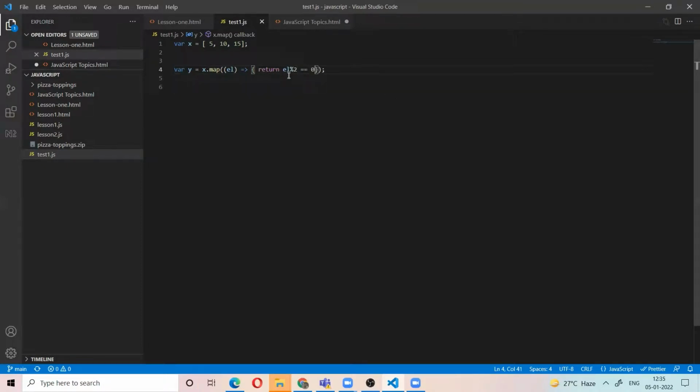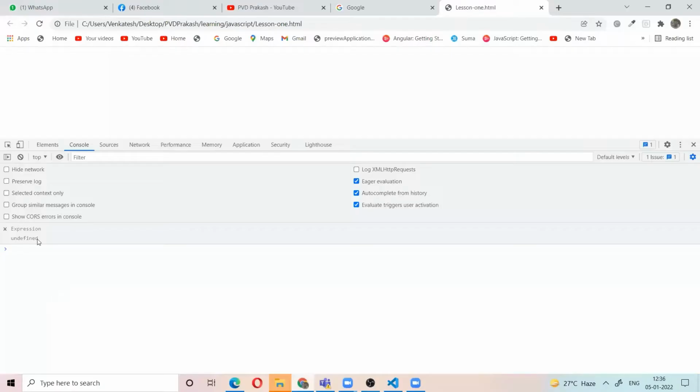If this condition holds true, that element will be returned. First it takes 5. 5 by 2 is not equal to 0, so it is not taken. 10 by 2 equals 0, so it takes the 10. 15 by 2 is not 0. So the final output is 10 only. It is filtering the array based on the condition.